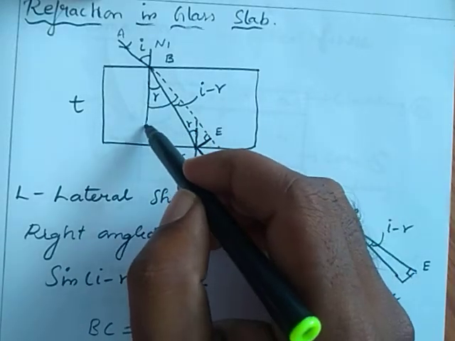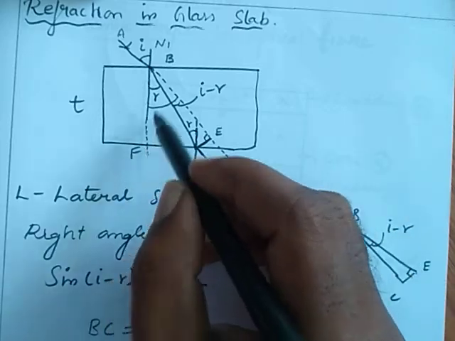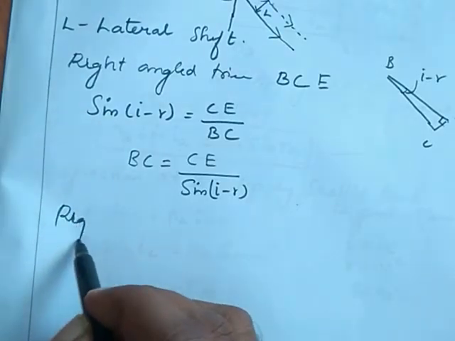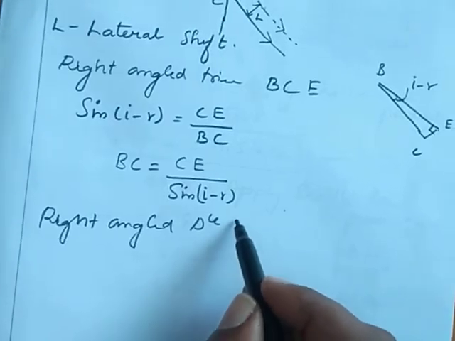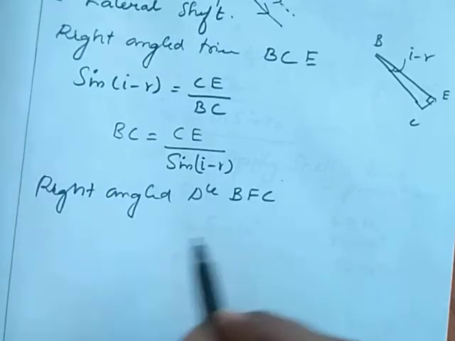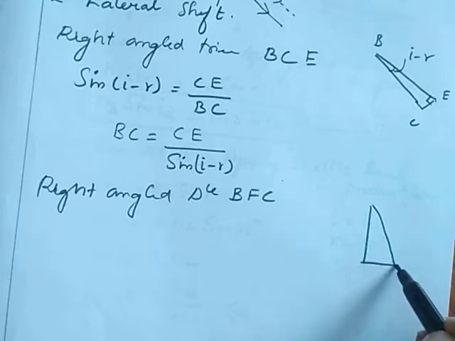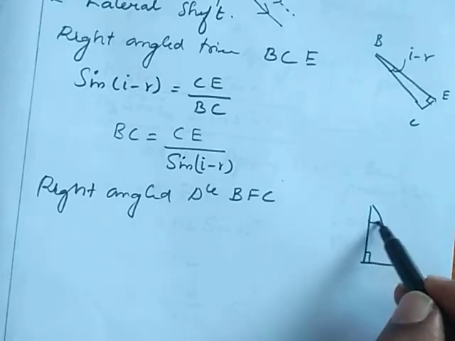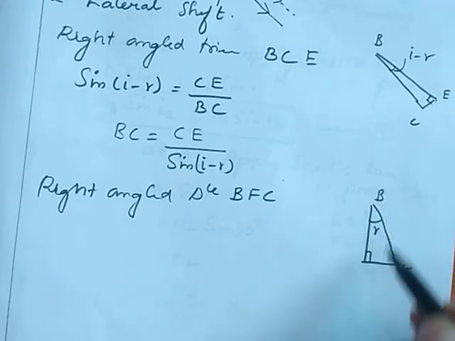Here I am extending this normal. It meets at a point that is F. BFC, I consider one more triangle, that is a right angle triangle, BFC. For that triangle I consider cos theta. This is the triangle, 90 degree. This we know, that is R, this is C, this is B, this is F.